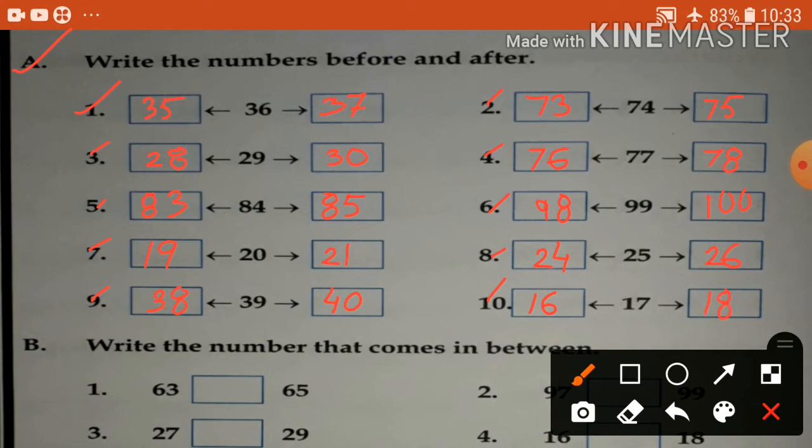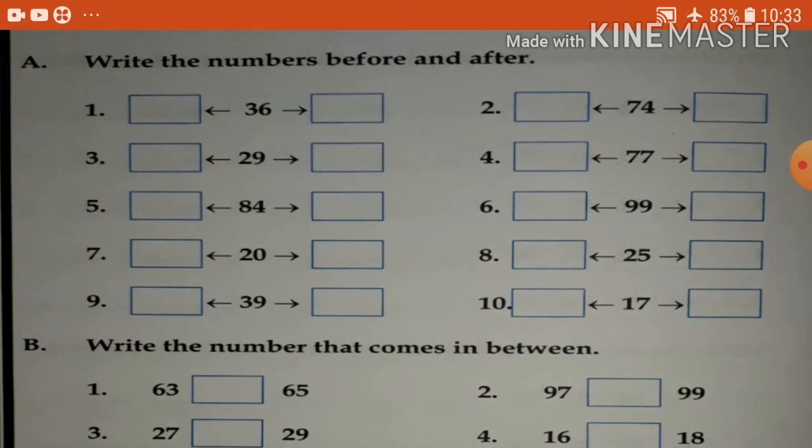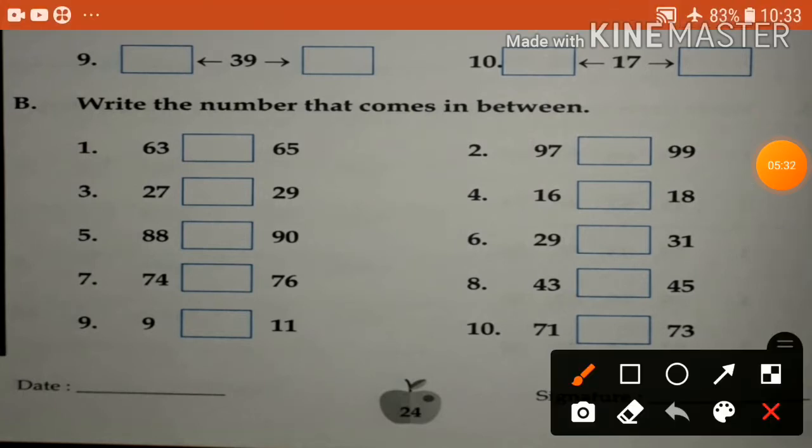Okay. So children, practice. Next, B. Write the number that comes in between. See, comes in between.